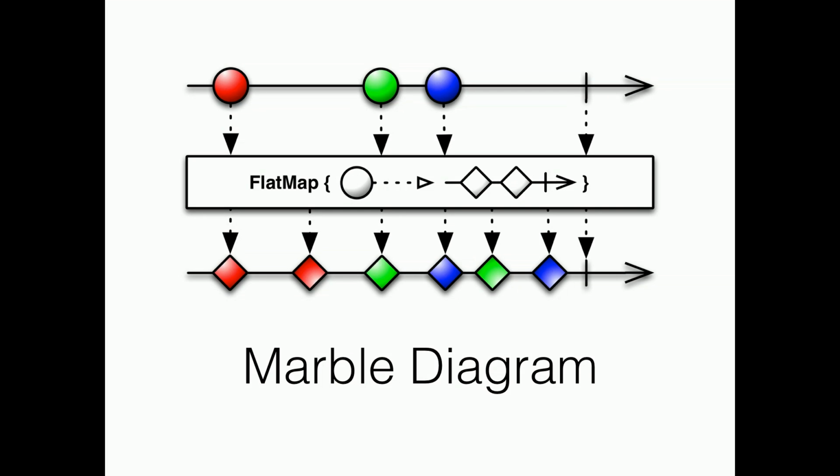So you've got events coming in, left to right is time. You've got a red, a green, and a blue event. And it's saying this flat map function is applied to that red event on top, and it's mapped to 2 events at the bottom once it's done. Now, the interesting part comes over here, because these are asynchronous events.